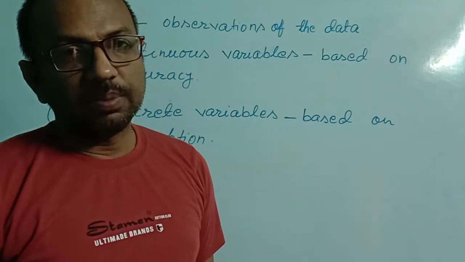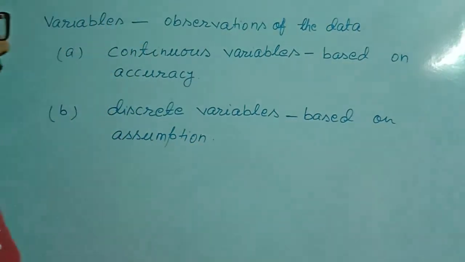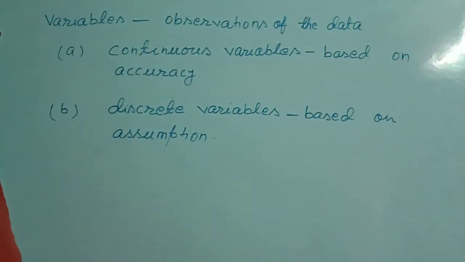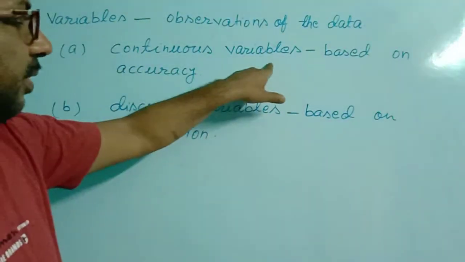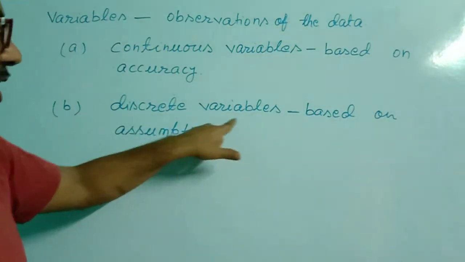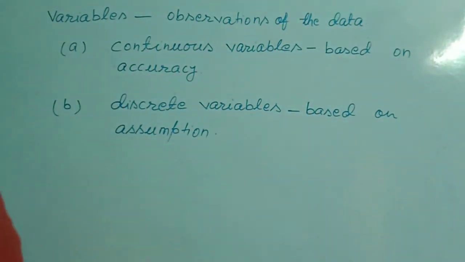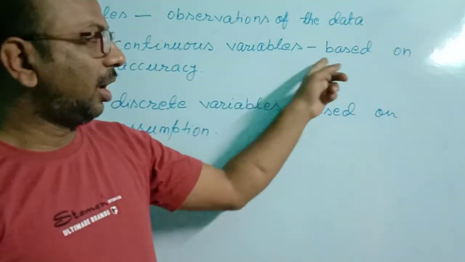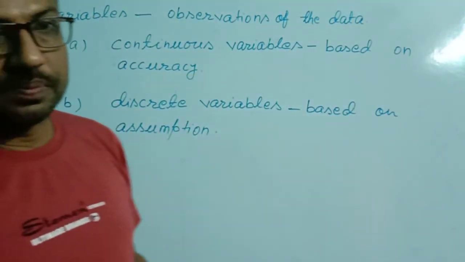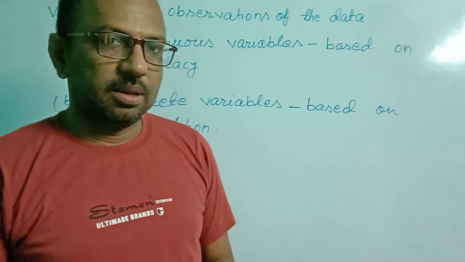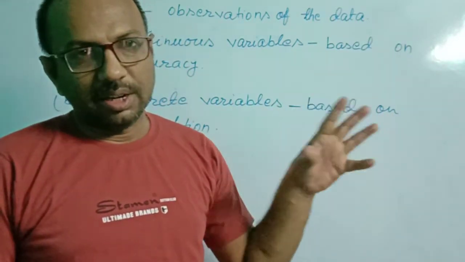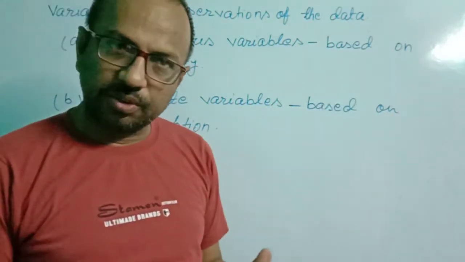The elements of observations are called variables. There are two types of variables: continuous variables and discrete variables. Continuous variables are based on accuracy. Suppose we are asked to collect the data of heights of different students of your class.